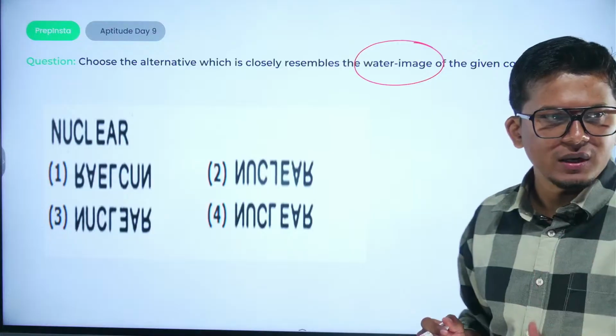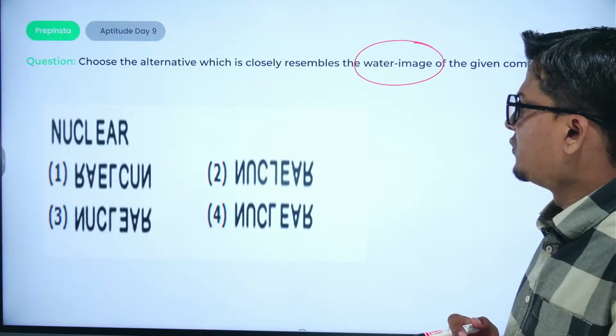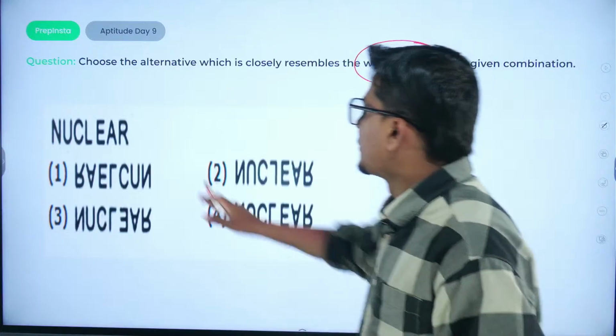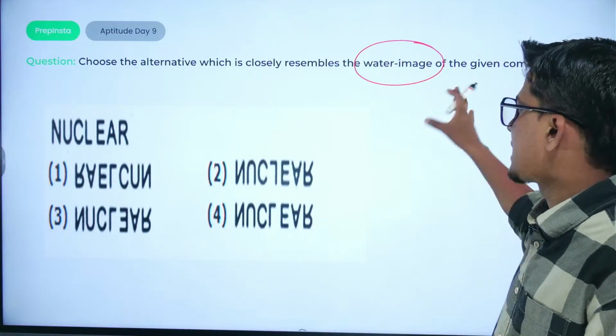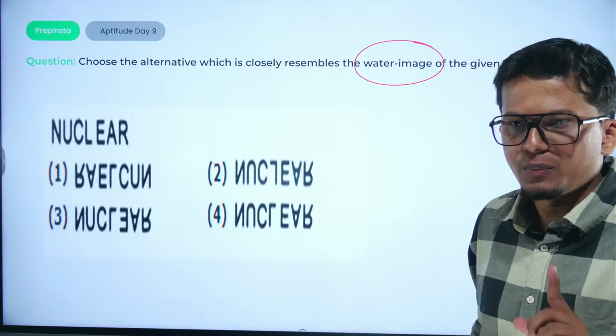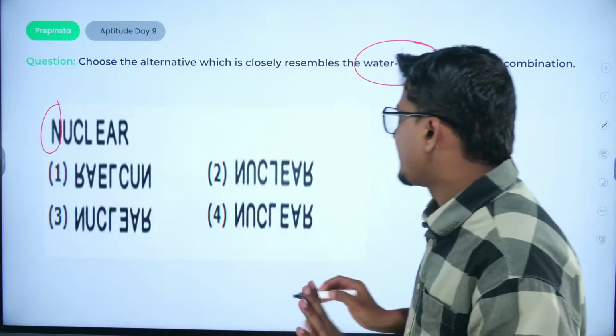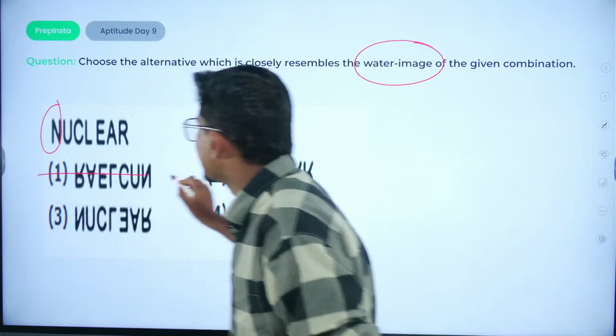Let us see who is going to answer first. Who would be the first one to answer the question correctly? Nuclear. What would be the water image? There would be no change in the position, just remember. So if N is in the first position, N will remain in the first position. This option would be cancelled out.